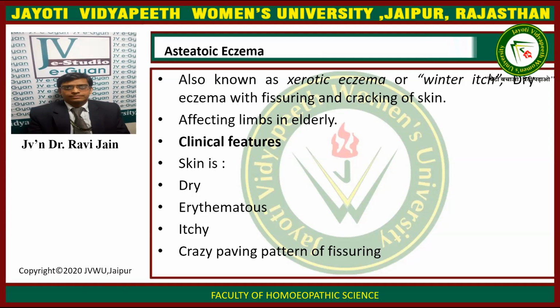Next, we come to asteatotic eczema. Asteatotic eczema is also known as xerotic eczema, winter itch, or dry eczema with fissuring and cracking of the skin. It affects the limbs in elderly people. So many times the itch that comes in the winters is basically asteatotic or xerotic eczema. The clinical features include dry, erythematous, itchy skin, and a crazy paving pattern or fissuring.